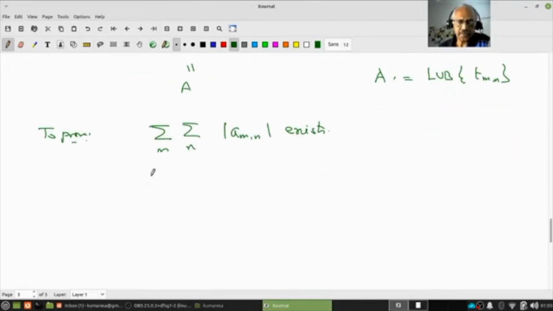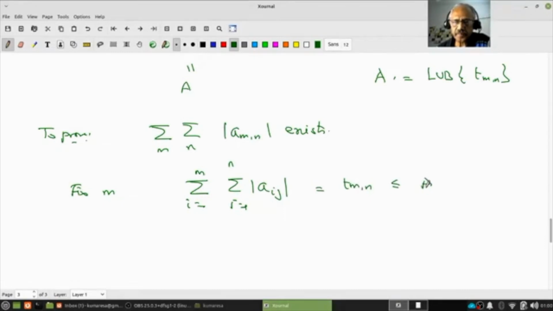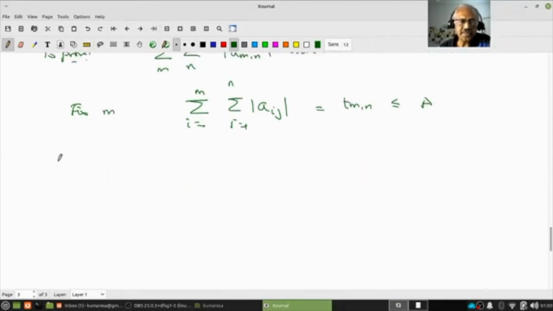Okay, we want to prove that, right? Now fix m. Now let's look at the sum over i equal to 1 to m and j equal to 1 to n of mod a_ij. But this is nothing other than t_mn, right? And therefore this is less than or equal to a, right? Therefore fix m and let n tend to infinity. This means the sum over i equal to 1 to m and j equal to 1 to infinity of mod a_ij.